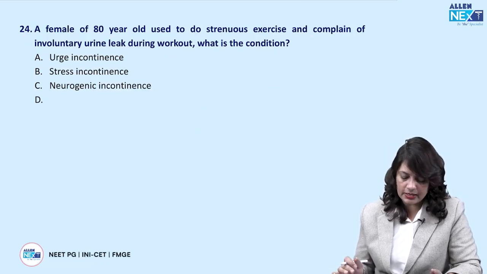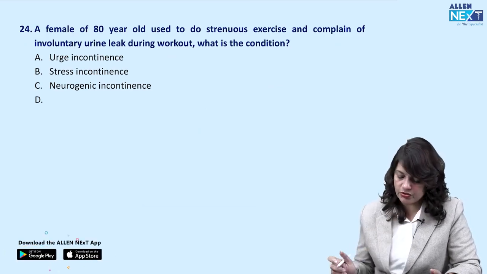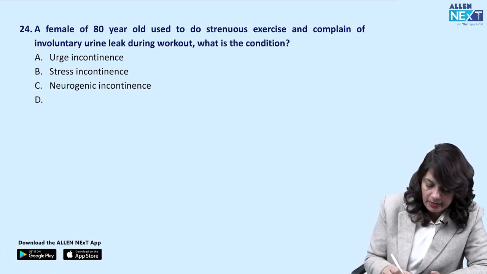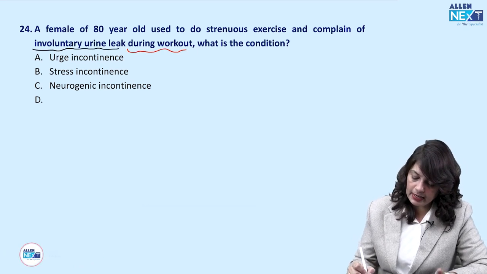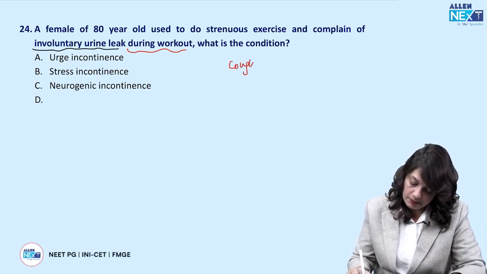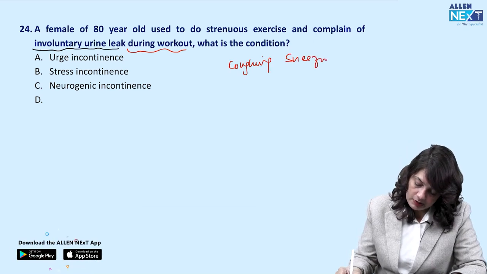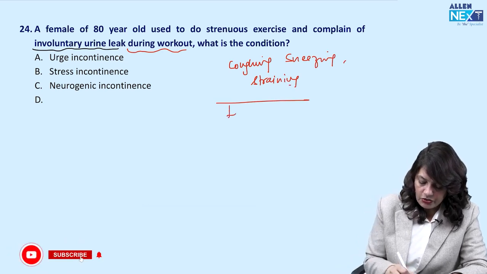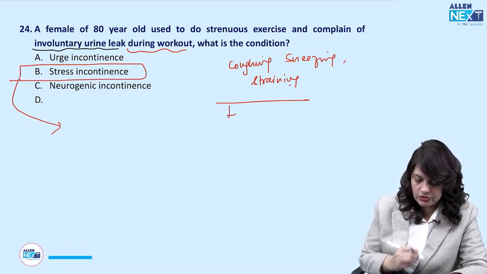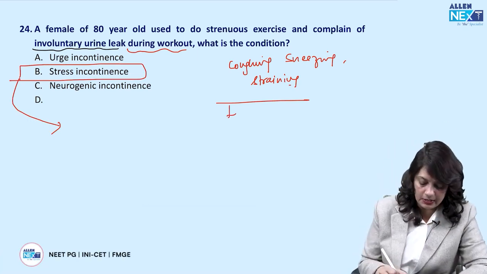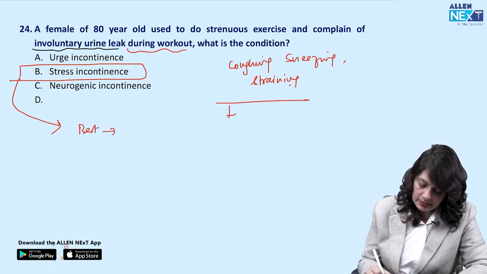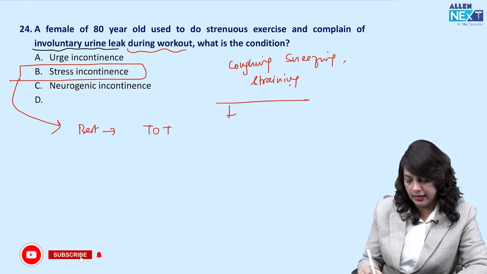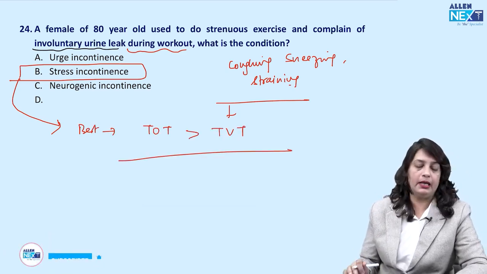A female of 80 years who used to do strenuous exercise complains of involuntary urine leak during the workout. So involuntary passage of urine while coughing, while sneezing, while straining, that is stress urinary incontinence. And stress urinary incontinence is when the bladder neck is prolapsing in the vagina. For this, the best treatment is TOT, transobturator tape, or transvaginal tape.